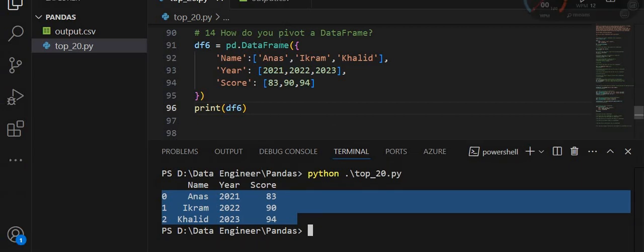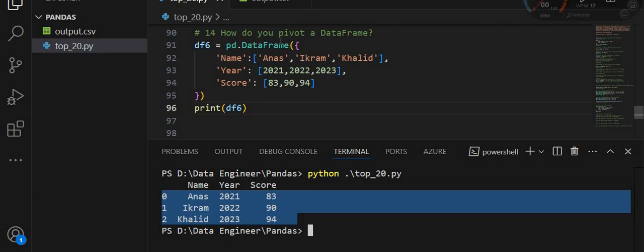So let me explain pivot in the Pandas and data analysis context. Pivot refers to the operation of transforming or reshaping a data frame such that data is organized according to specified index, rows, columns and values. This operation helps to summarize and aggregate data in a way that makes it easy to analyze.